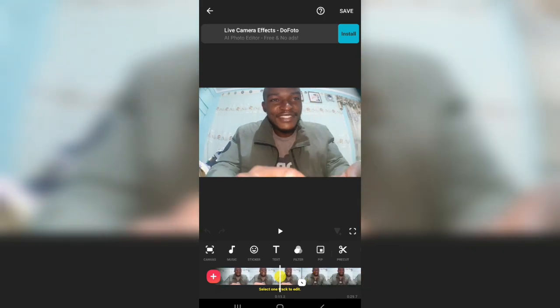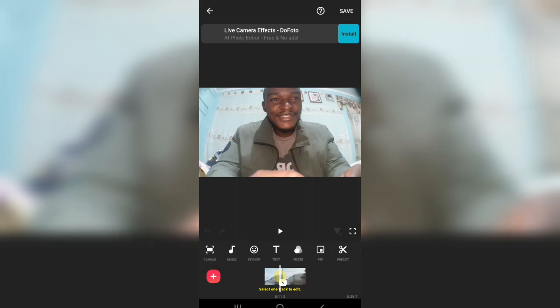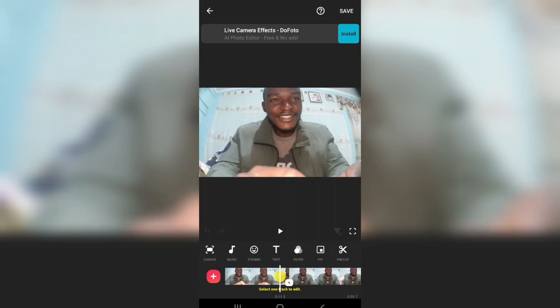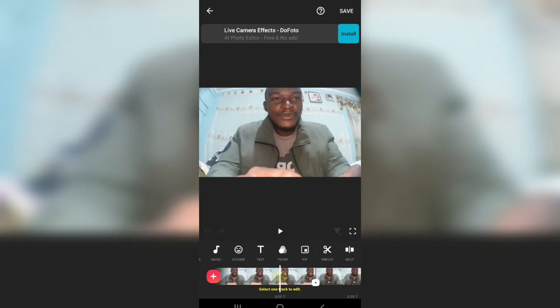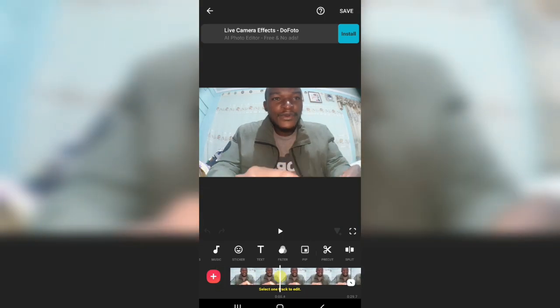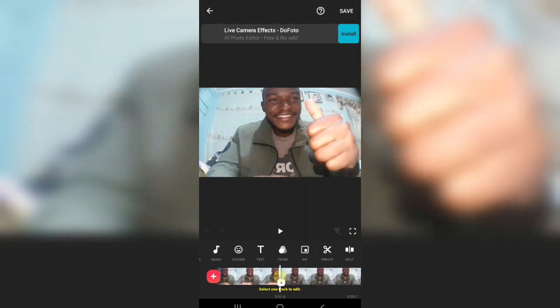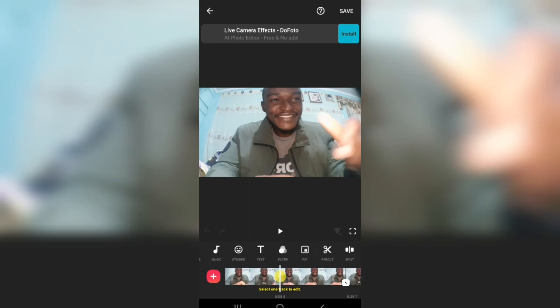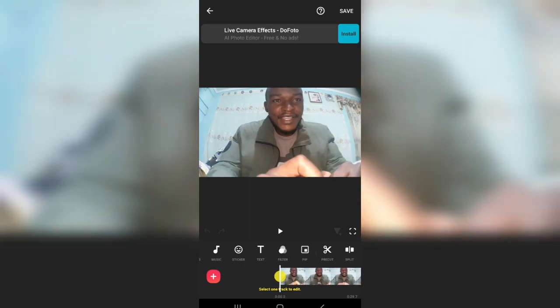If I use two fingers and move the clips together, to work on the clips, you can either magnify the view of the clips that you're working on, or bring it down like that. So in short, this is what you're working on, and when you see this white stuff here, that shows the transition from one clip to another.